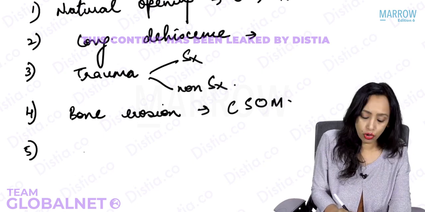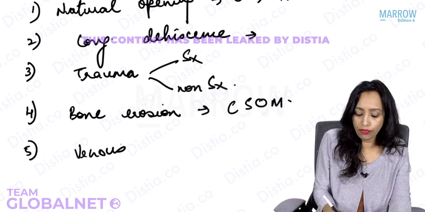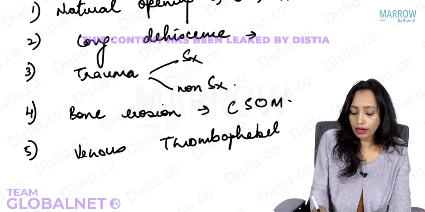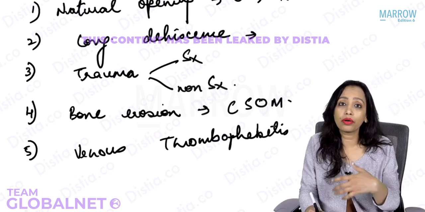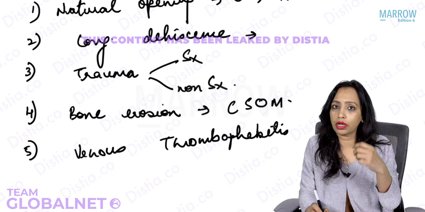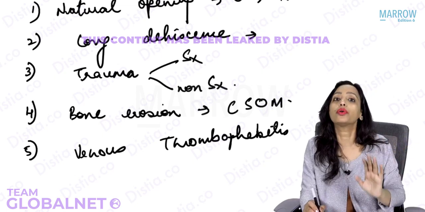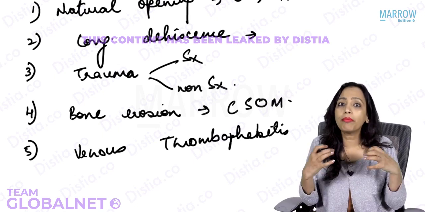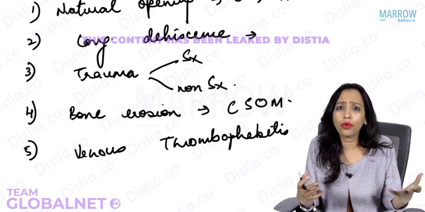And yes, it can also go through venous thrombophlebitis. Venous thrombophlebitis, it can go anywhere. It can go intracranially, it can go to the meninges, it can go to the temporal lobe, anywhere it can go through venous thrombophlebitis.